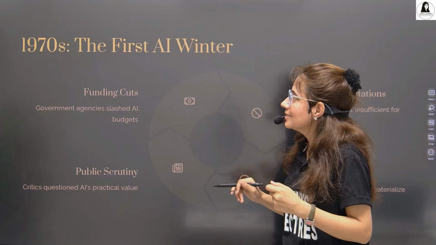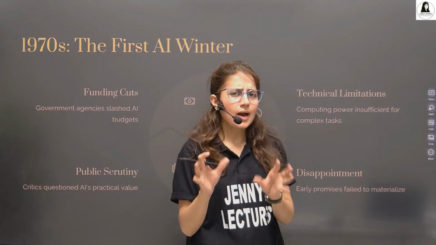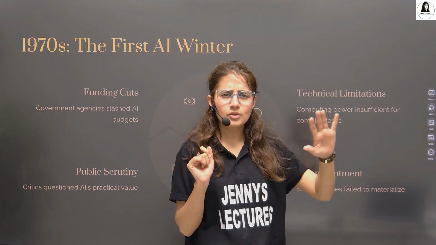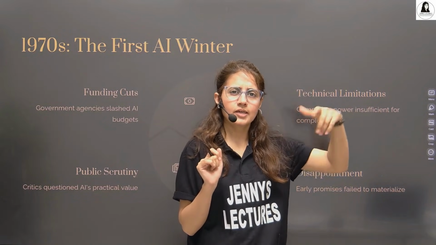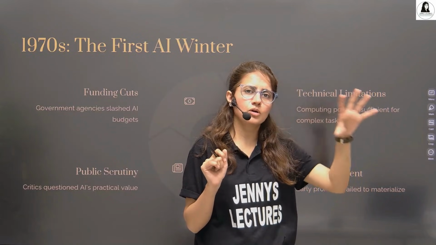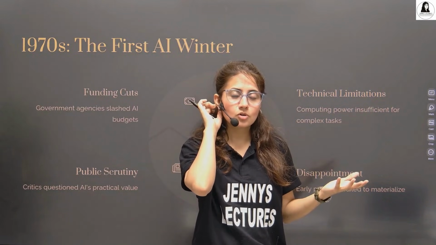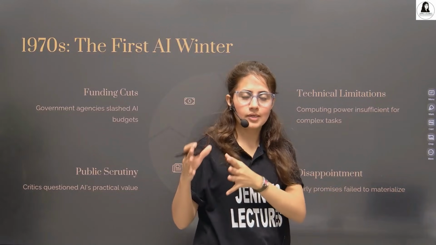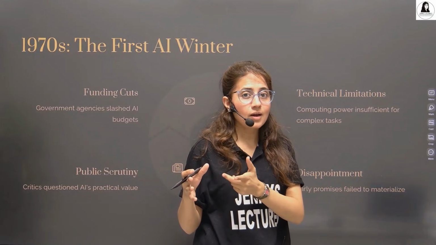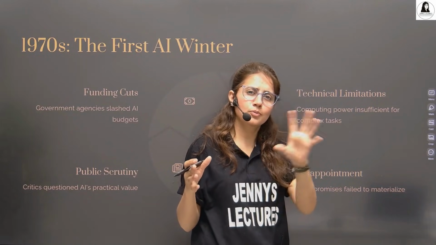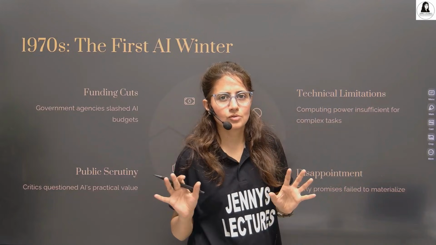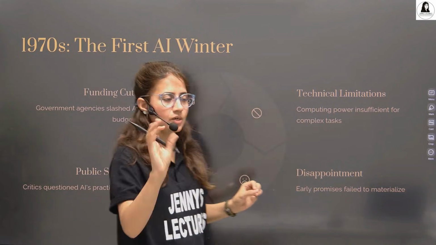First AI winter means computers were too slow and the results were not according to the expectation. Whatever AI hype was there, the results were not according to that. So funding dropped, government agencies slashed their AI budget. Because of that, both the progress and the support froze. So this was the first AI winter.